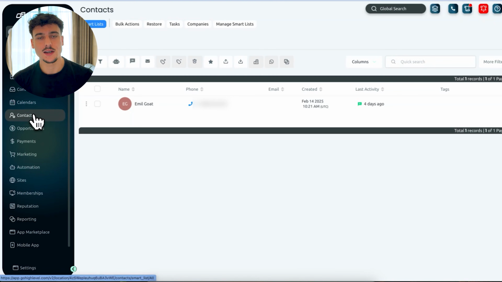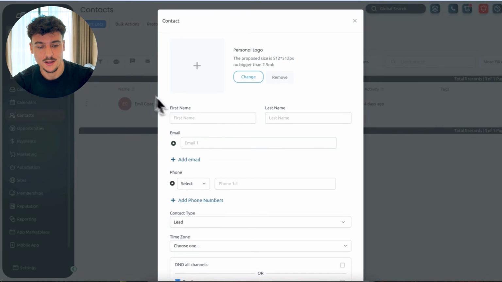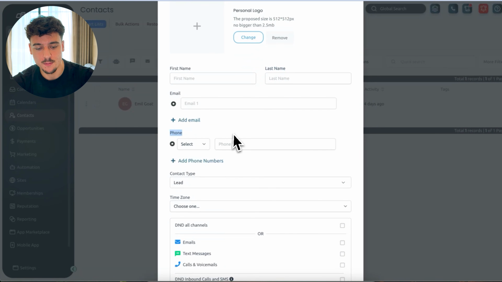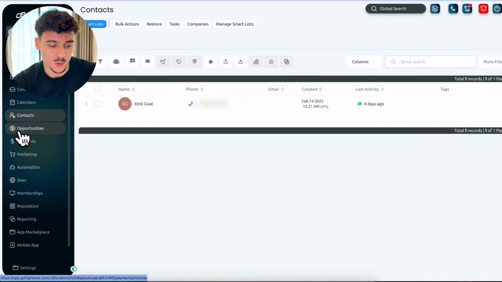This is a test contact, so use your own phone number. I've set up a contact of myself, Emil Goat, with the phone number linked. If you don't have a contact yet, click on add contact, add the first name, the last name, add a phone number right here, and make sure to not check any of this. If you check any of this, it means that it's going to be do not disturb on those channels and you won't be able to send a message. Then just click on save and you'll be done with that section.